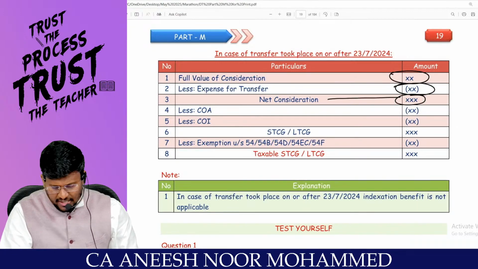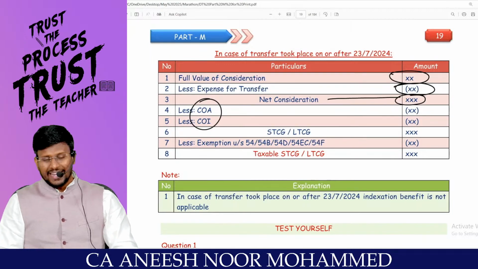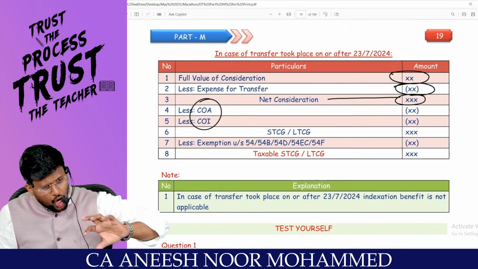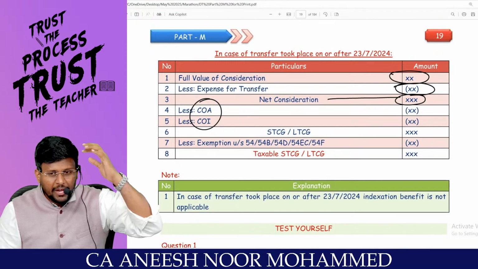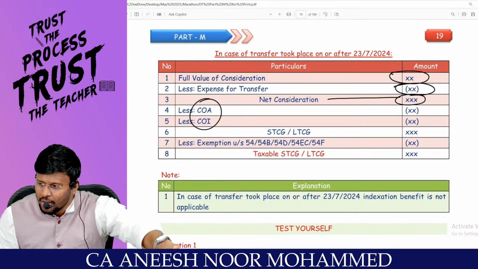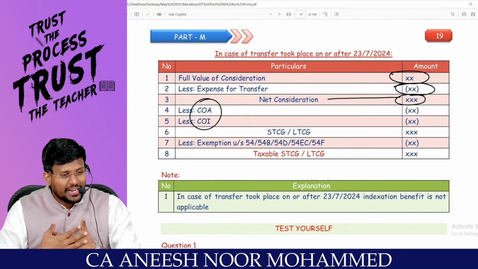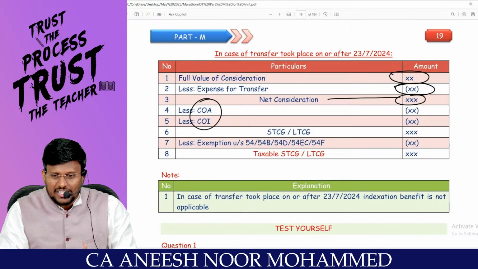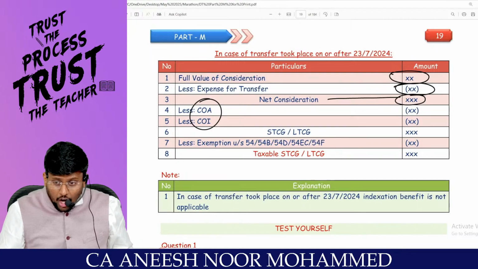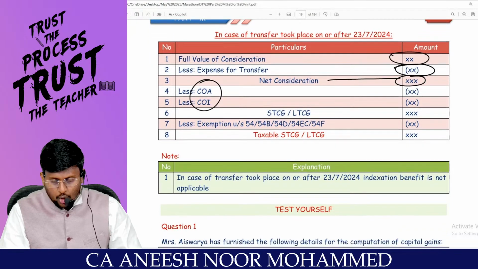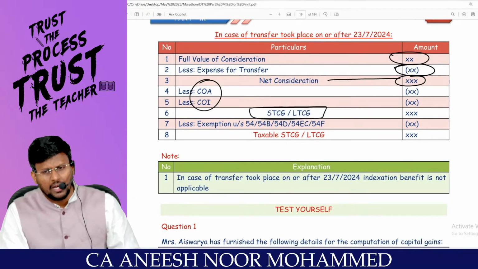You will get the answer as net consideration less cost of acquisition. That means even if you are transferring a long-term capital asset, even after holding the specified period of holding, the benefit of indexation will not be available. This is not the usual procedure, but for our examination, even though the asset is a long-term capital asset, you are not entitled to claim the benefit of index cost of acquisition. You will get short-term capital gain or long-term capital gain.